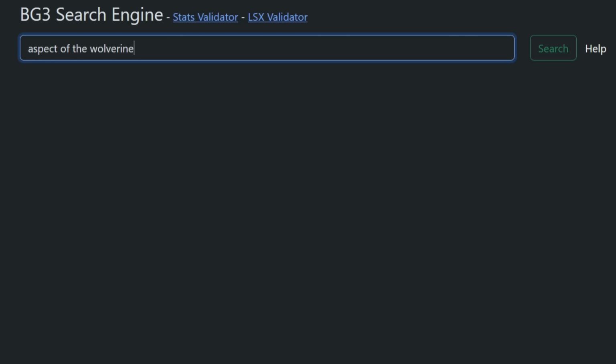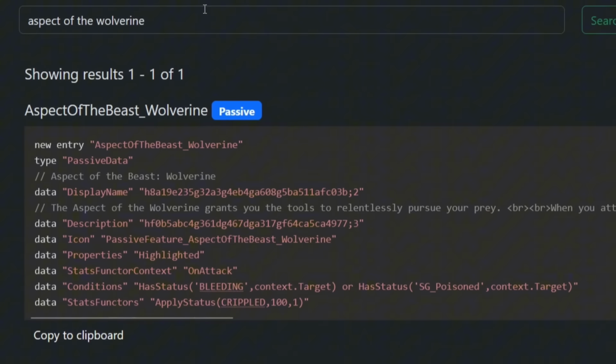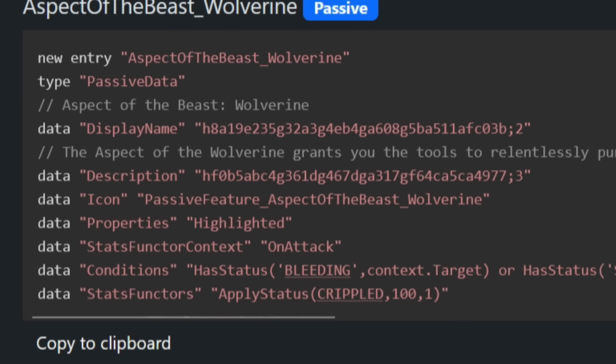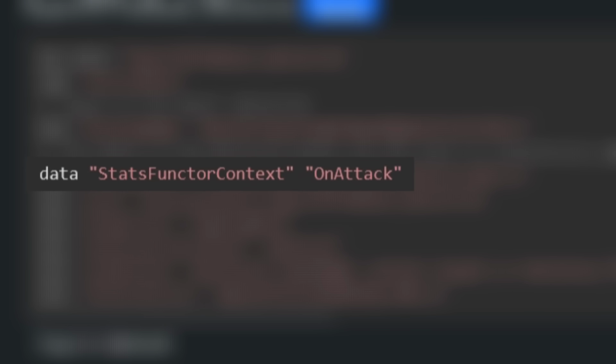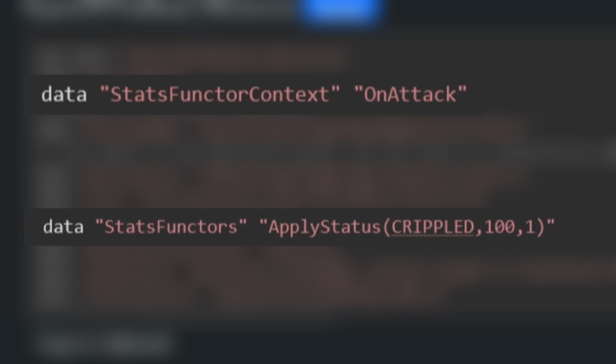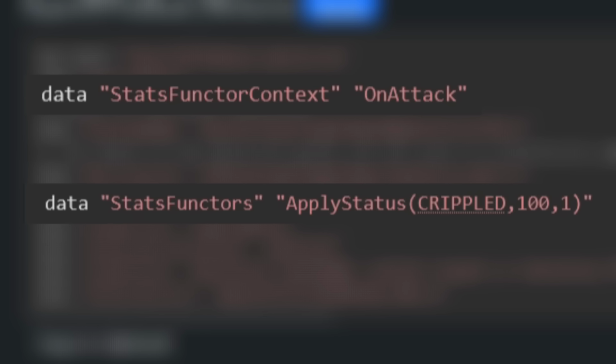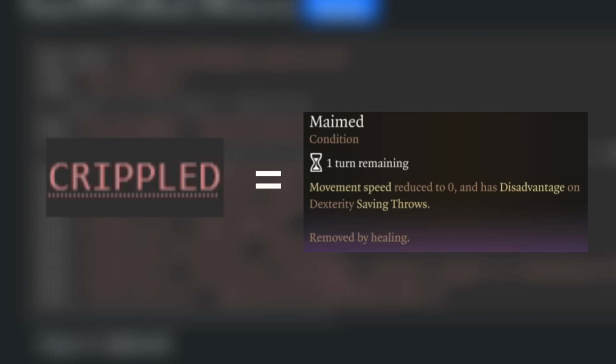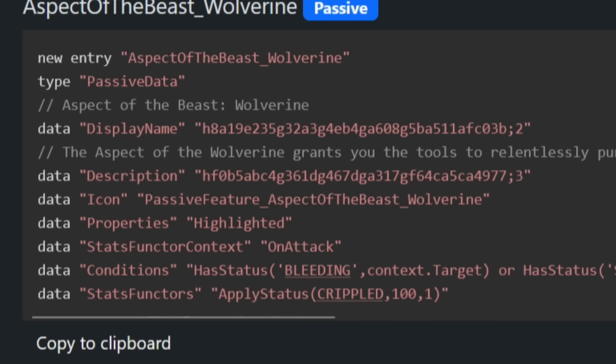If we look at the code for Aspect of the Beast Wolverine, we can see the 2 lines of code that cause this behavior. It has a stats functor context of on attack, and for stats functors, it just says apply status, crippled, with 100% chance to apply for 1 turn. Crippled is just the name of the maimed condition in the code. That might sound complicated, but it's very simple.